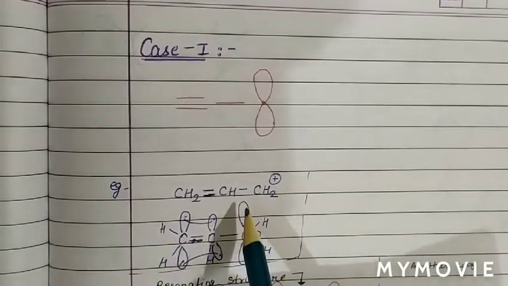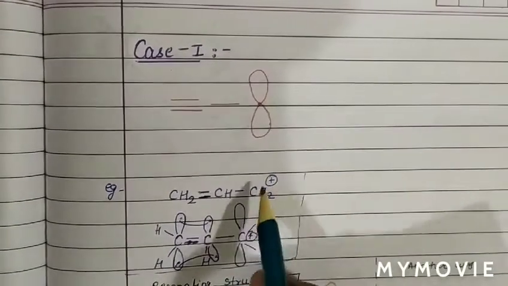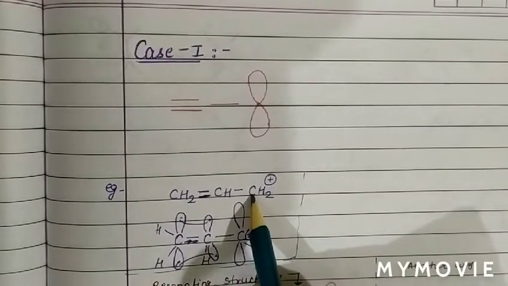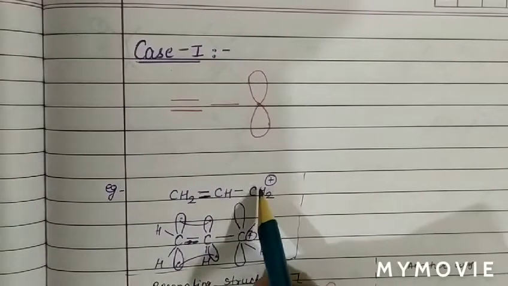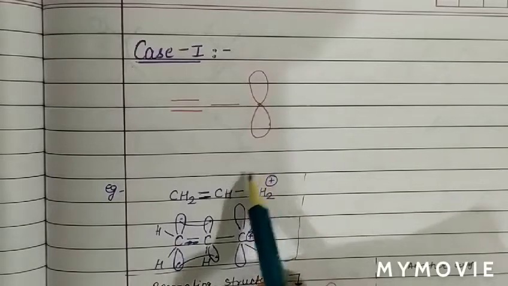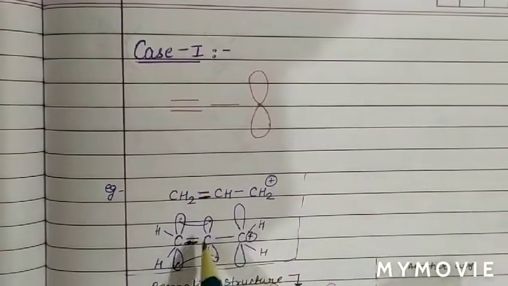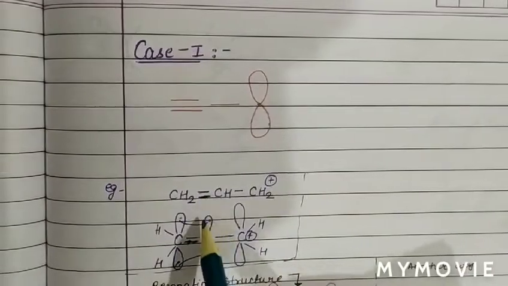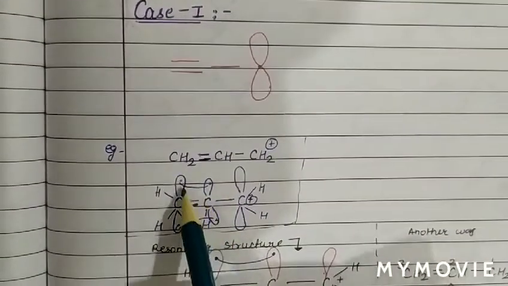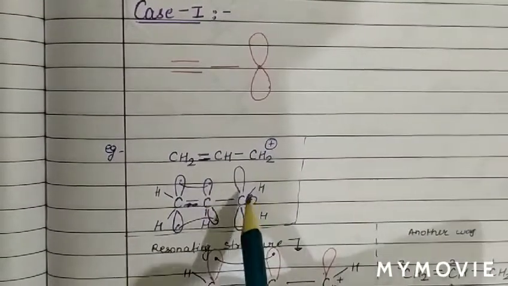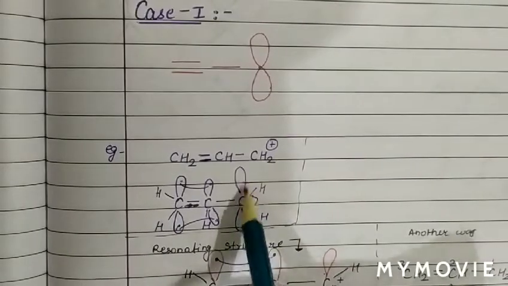You should always remember the short trick, because we can see the carbon atom in the case of a carbocation has a vacant orbital. For resonance, orbitals must be parallel to each other. So this pi bond is formed between the parallel orbitals of carbon, and there is one vacant orbital on this carbon atom.